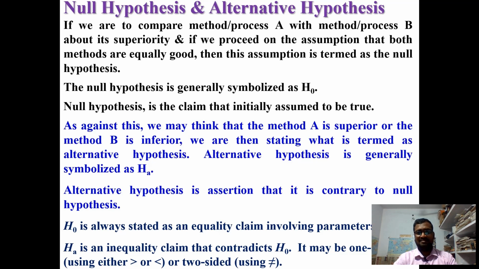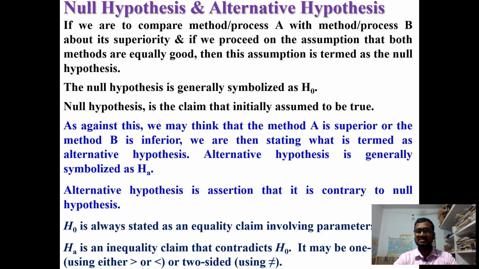If we compare method A with method B, and we proceed on the assumption that both methods are equally good, then this assumption is termed the null hypothesis. The null hypothesis is initially assumed to be true, and it is symbolized as H naught, also pronounced as H0.